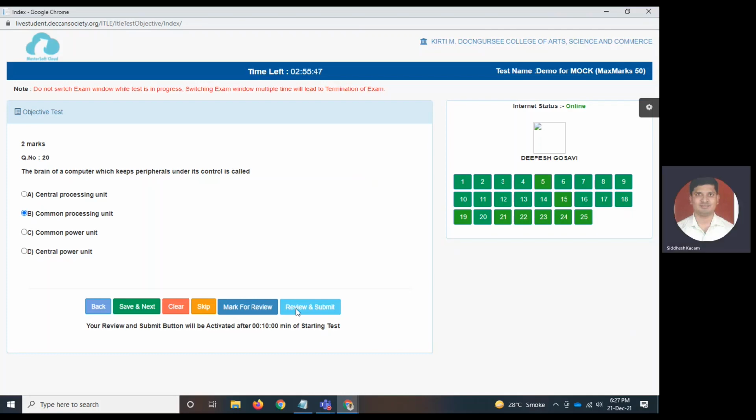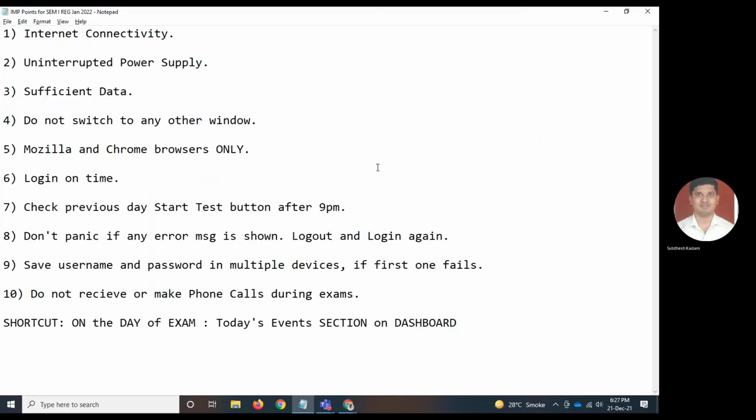Keep these points in mind and don't panic and give your test with a calm and cool mind. All the best, students. Thank you.